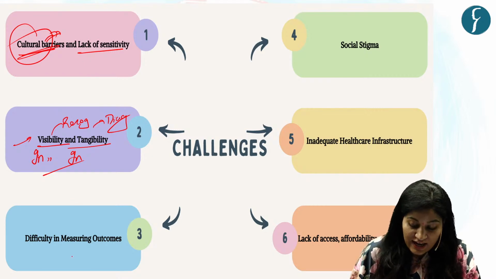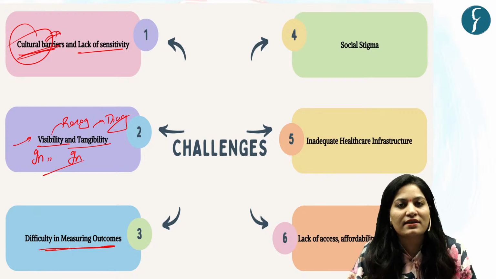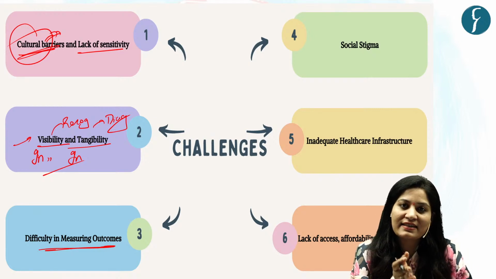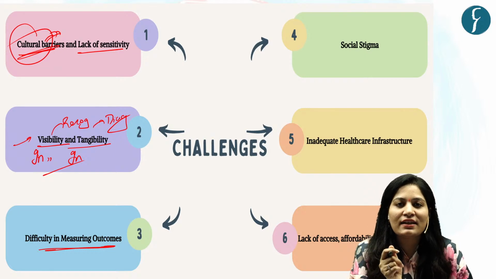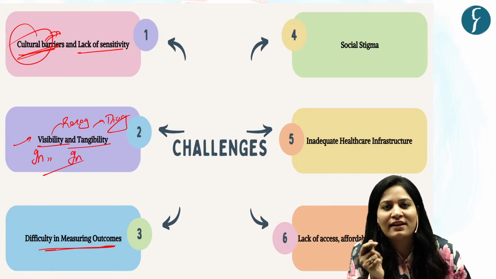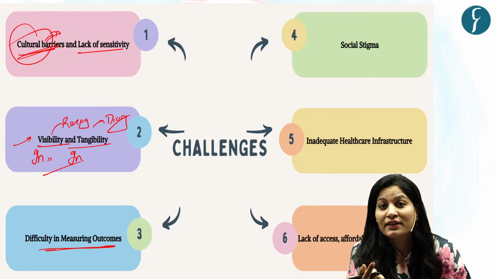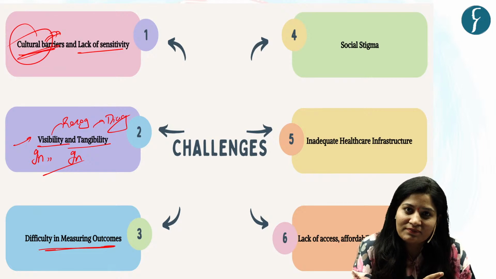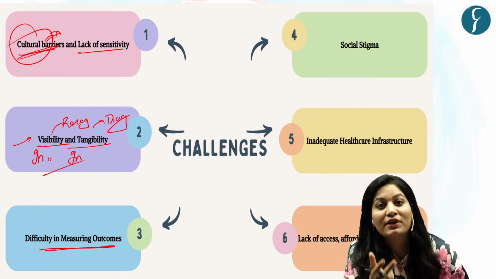The third challenge is difficulty in measuring outcomes. Just now we have seen the difference between visible disease and invisible disease. Now, don't you think that diagnosing mental health is a difficult task? And it is equally difficult to find the right treatment. Why? Because it is difficult to map the cause.